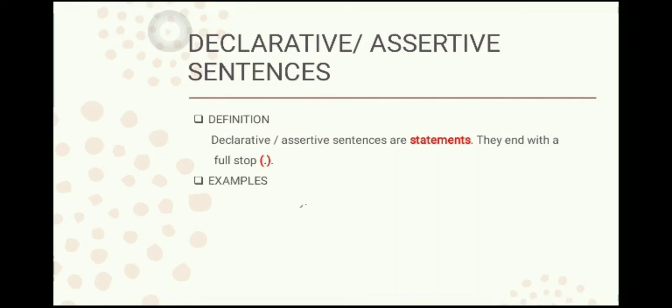Some of the examples are: Birds fly in the sky. This is a general information, right? We all know it. It is a plain statement. Then, the car is white. Again, it is just an information. Dogs are cute. It is your simple opinion. So all these are examples of declarative or assertive sentences. And notice that all these sentences end with a full stop. He is 8 years old. This is also some information that you are giving to somebody, which is very general in sense. So it is a statement.